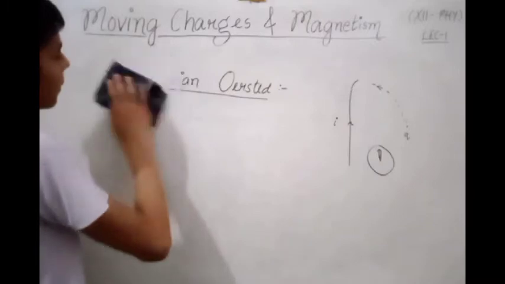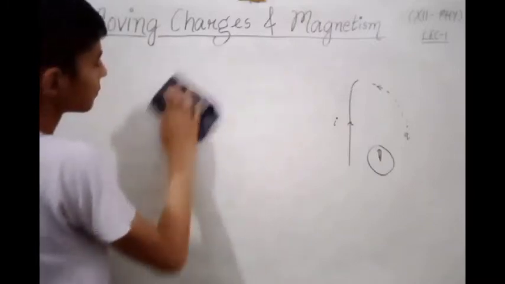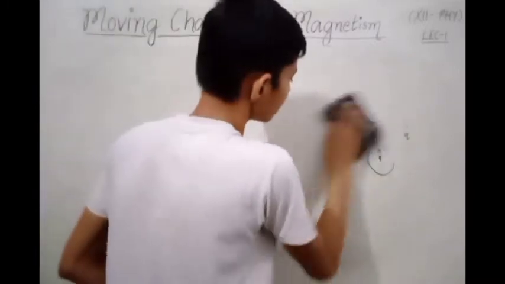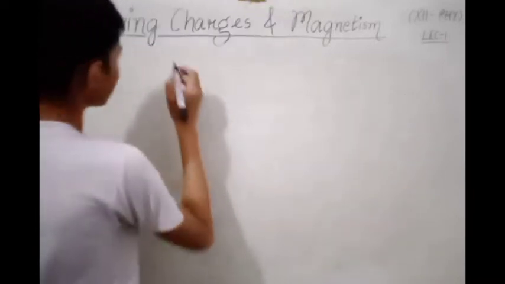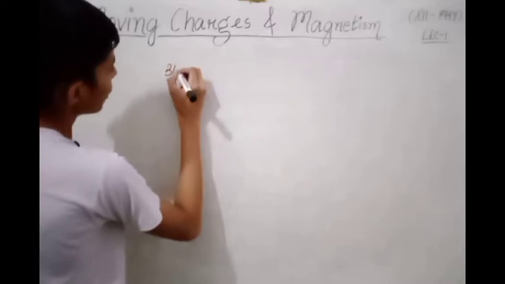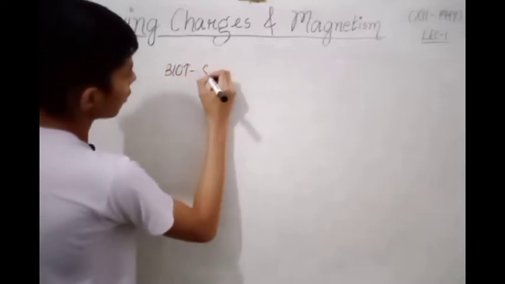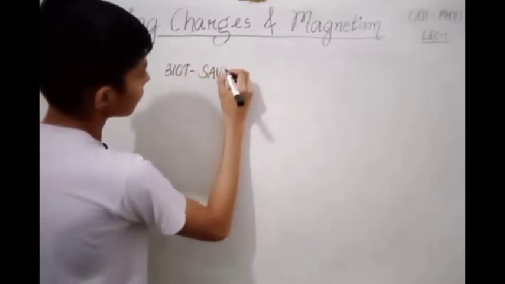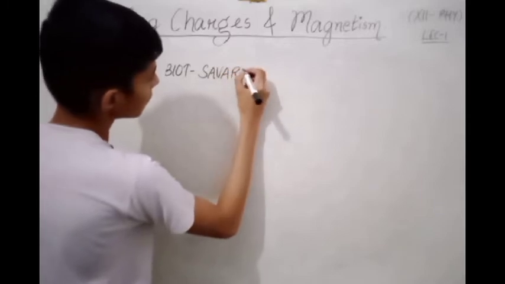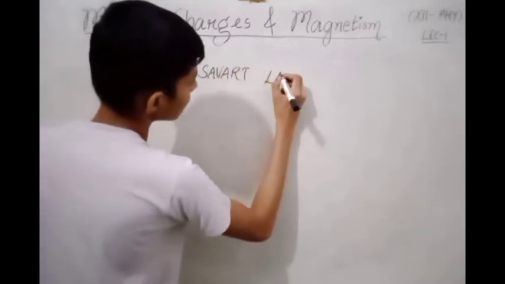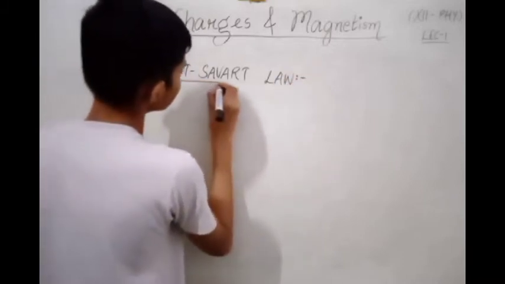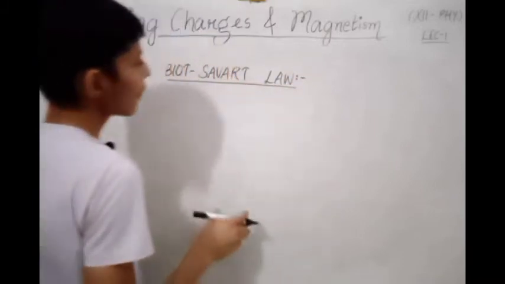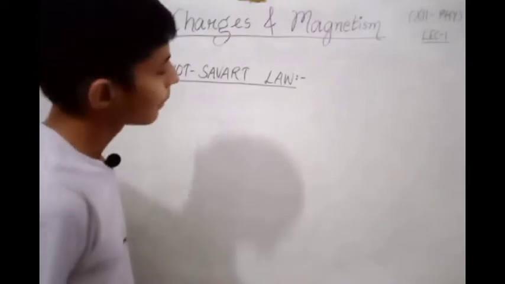Moving ahead with our next topic, which is Biot-Savart law. Biot-Savart law is nothing but a formula to find the magnetic field.